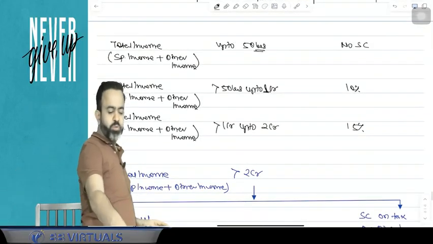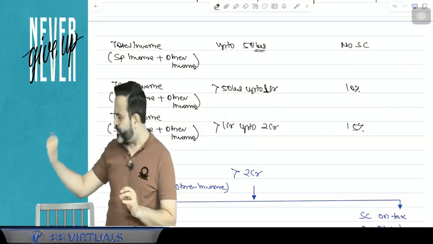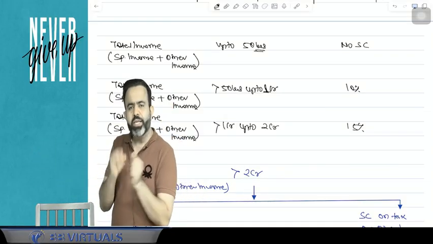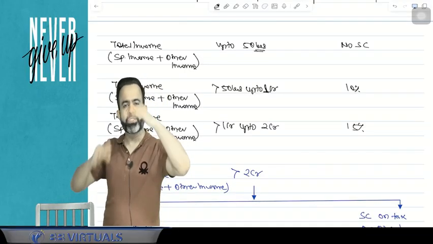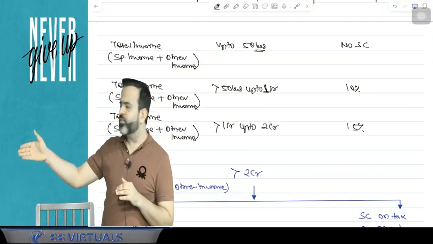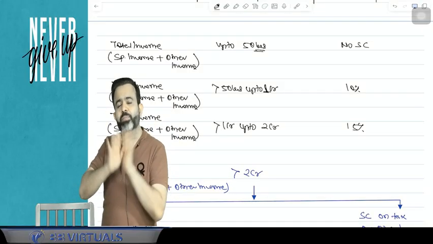So try to understand. Suppose first is your total income. Total income is special income and other income, both. Total income up to 50 lakh, there is no surcharge. Total income more than 50 lakh up to 1 crore, just add the 10% surcharge. More than 1 crore up to 2 crore, just add the 15% surcharge.